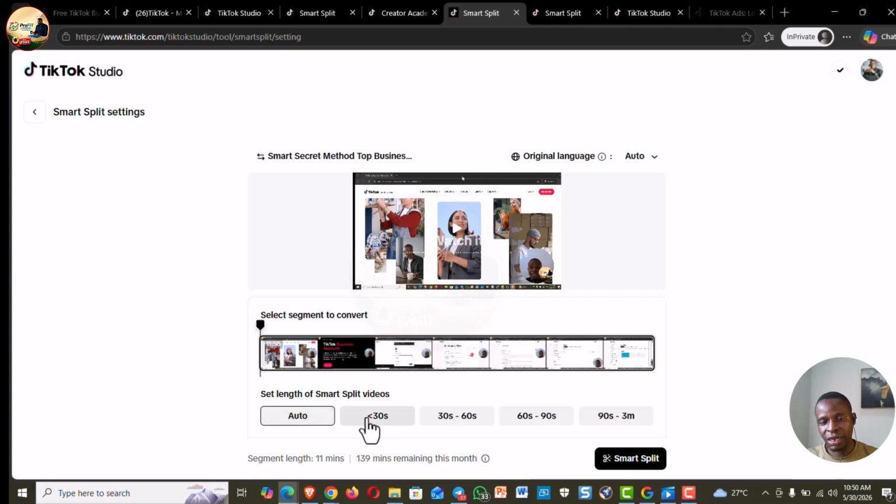You can decide the option you want to try. You can go with 30 seconds, or 30 to 60 seconds. This one also will not give you exactly 30 seconds. It might give you 45 seconds or thereabout, because it says 30 seconds to 60 seconds. This one is 60 to 90 seconds. So it depends on what you want.